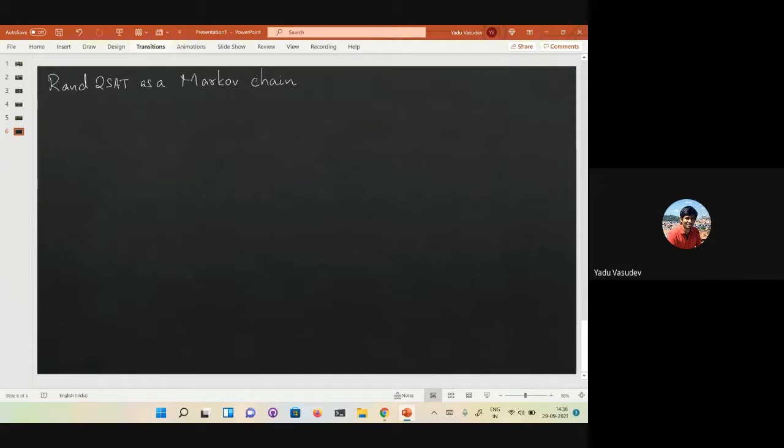What is a random variable that is evolving? To understand the behavior of the RAN2SAT, what is the random variable corresponding to the Markov chain? And what is its state space?